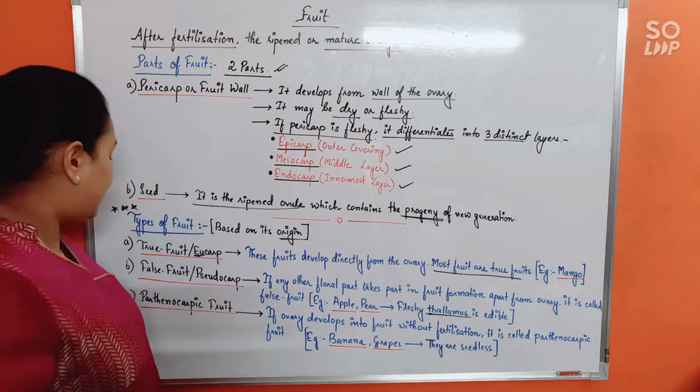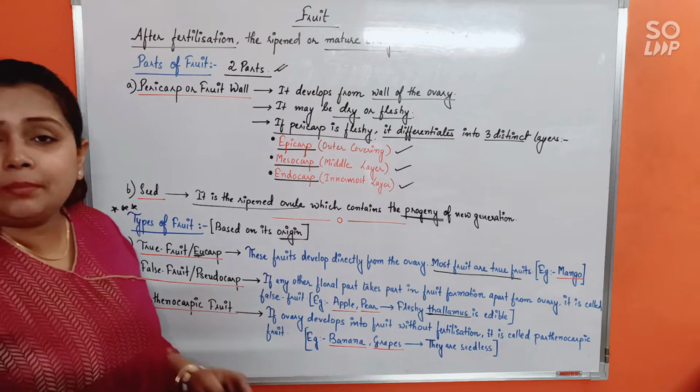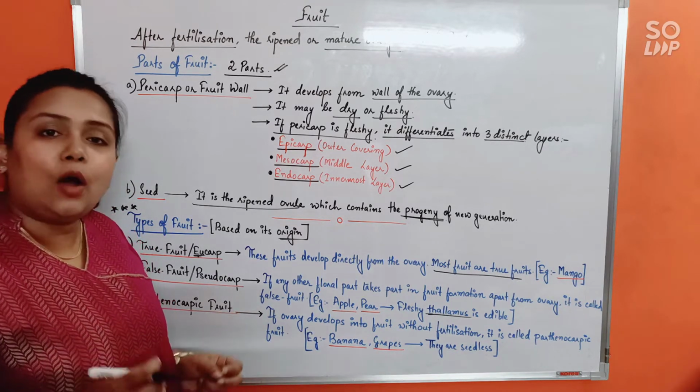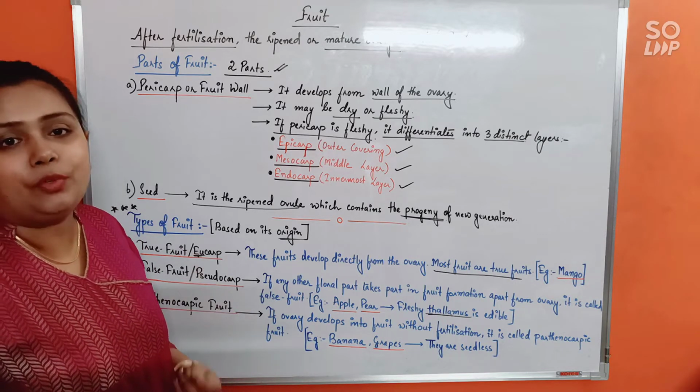Next, parthenocarpic fruit. Now sometimes what happens is without fertilization also the ovule might convert into a fruit.